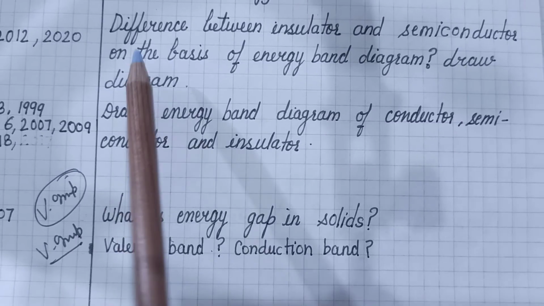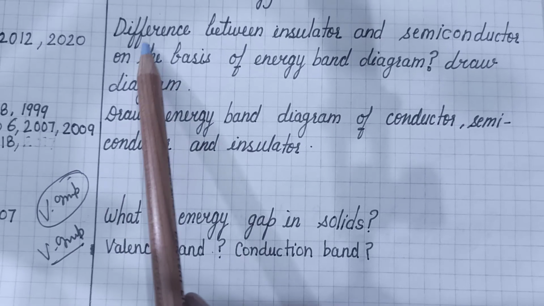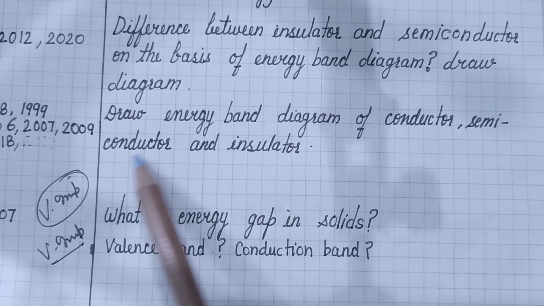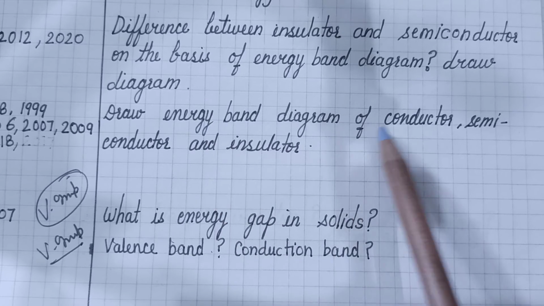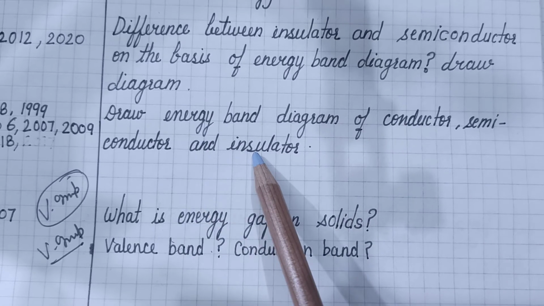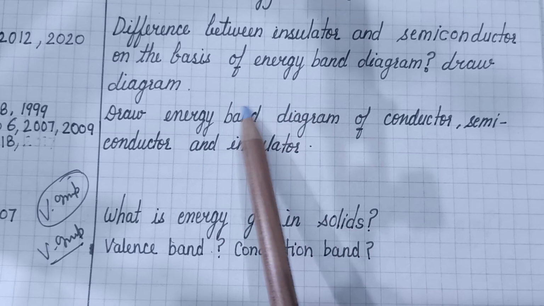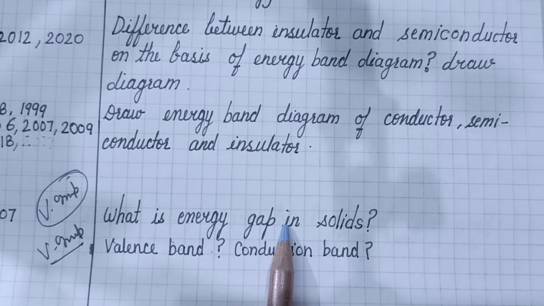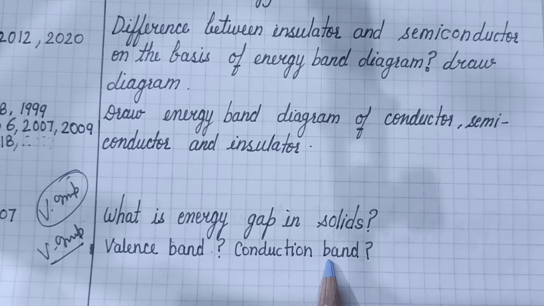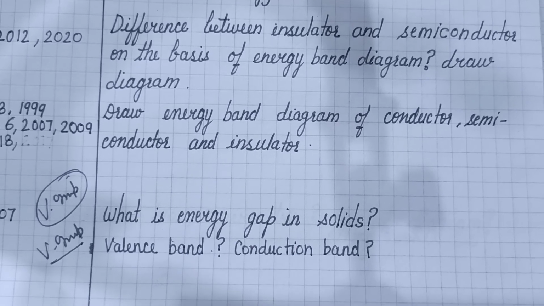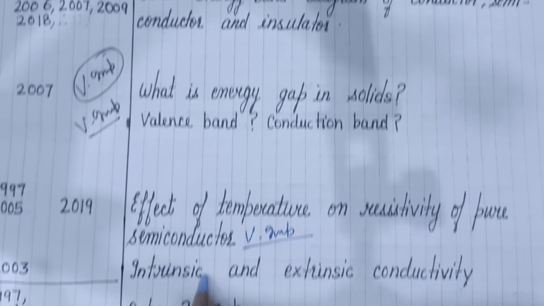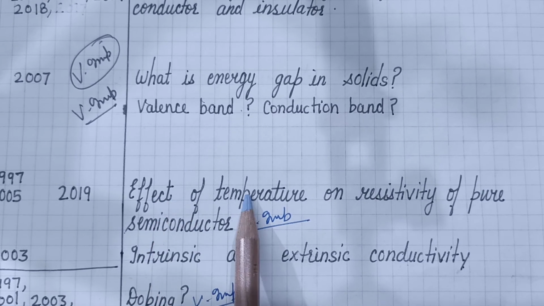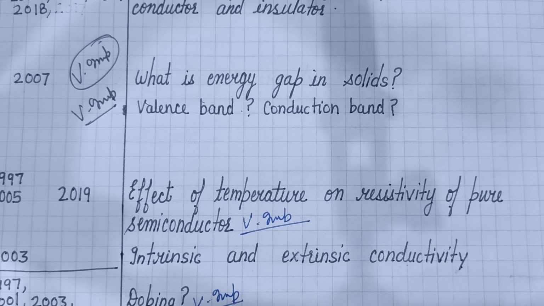From this part, important questions for this year are: difference between conductor, semiconductor and insulator on the basis of energy band diagram, energy gap definition, valence band and covalent bond definitions, definition of intrinsic semiconductor, and also the effect of temperature on resistivity of pure semiconductor.